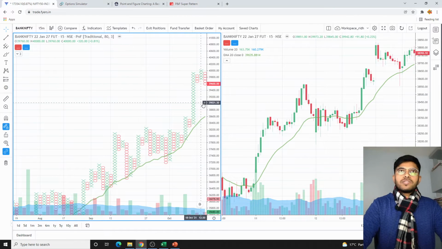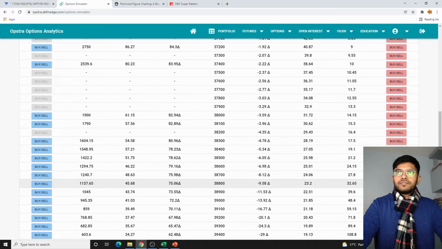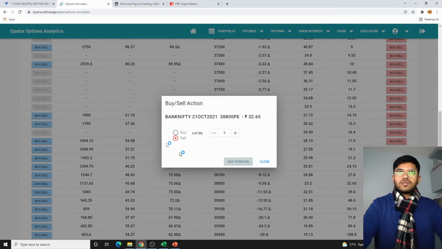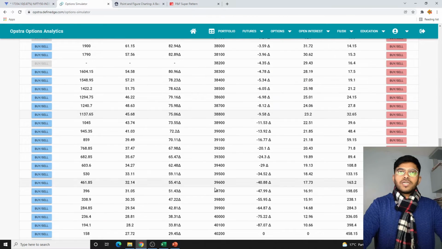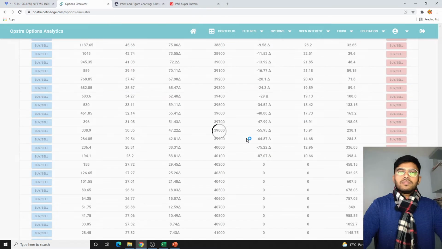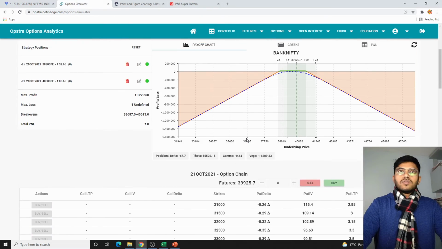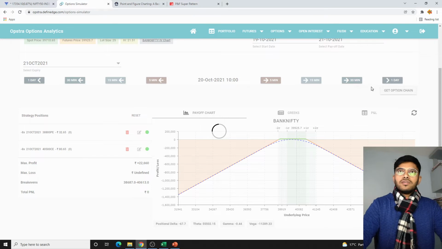So at 10 o'clock on 19th of October, we sell the 38,800 put, and we sell the 40,500 call. So quite simple. This is our non-directional trade. Let's see what happened the next day. Next day we are into a profit of around 7,000.